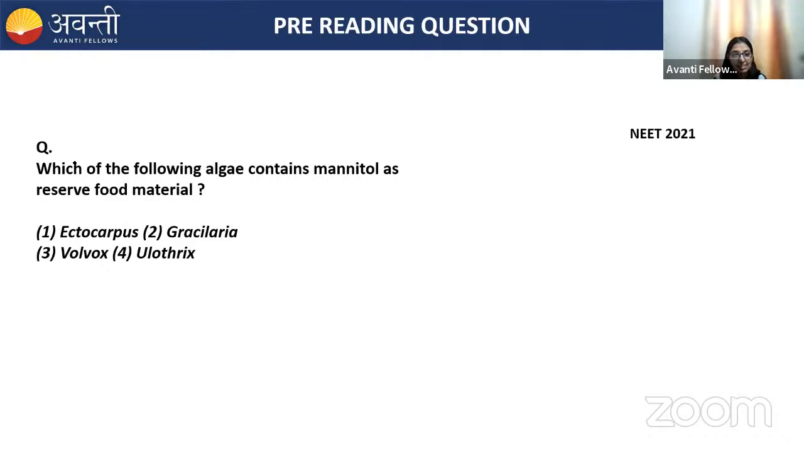Okay, now let's discuss the question. Question is asking that which of the following algae contains the mannitol as the reserve food material? We know that generally the algae, there are three types. There are green algae, there's brown algae, and there's red algae.